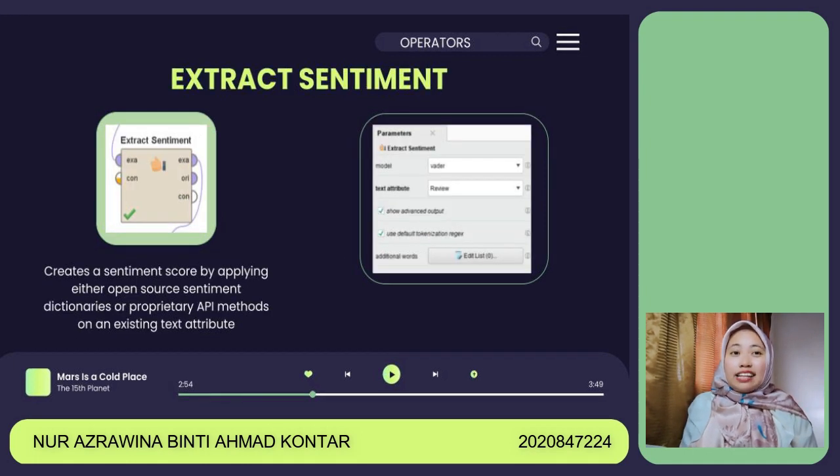Once settled, we need to identify the score for each review in the dataset. Thus, the extract sentiment operator is used for this purpose. We use the Vader technique to determine the polarity of the text and calculate the sentiment score for each and every text, or in this case, review text. Moving on, we use the generate attributes operator to construct a new attribute called sentiment, and we use the review attributes from the dataset for labeling of each review text according to its score produced in the sentiment extraction phase.